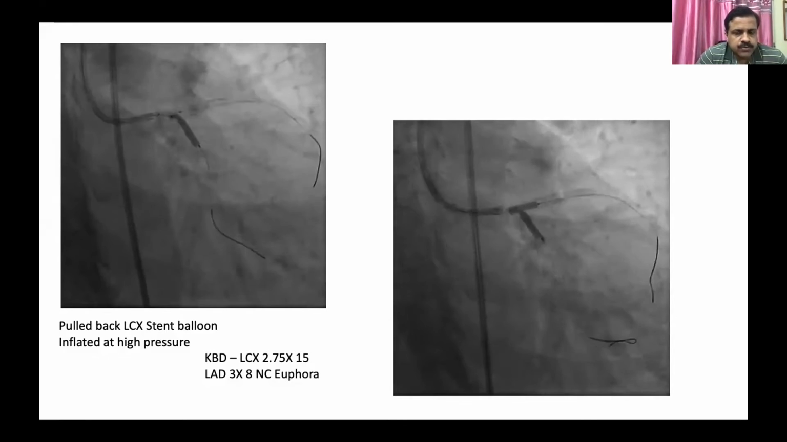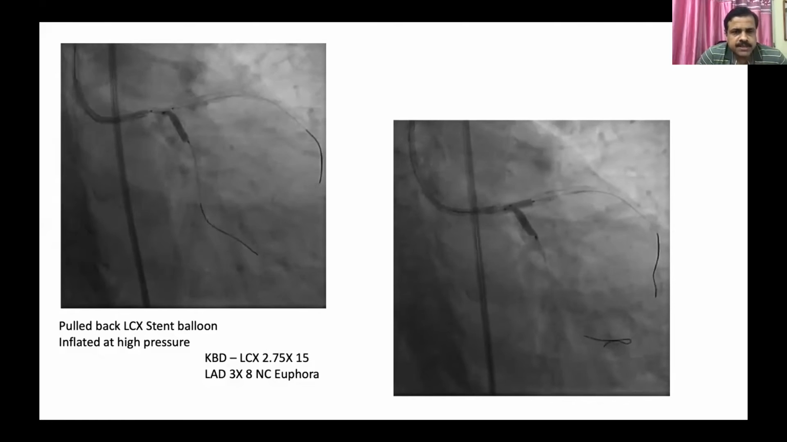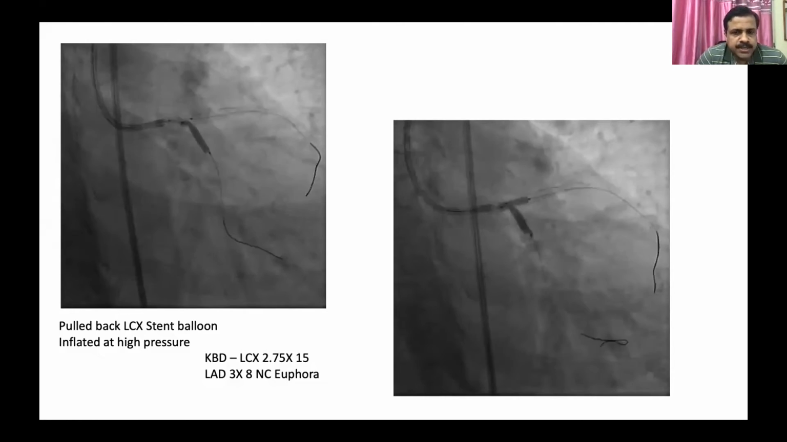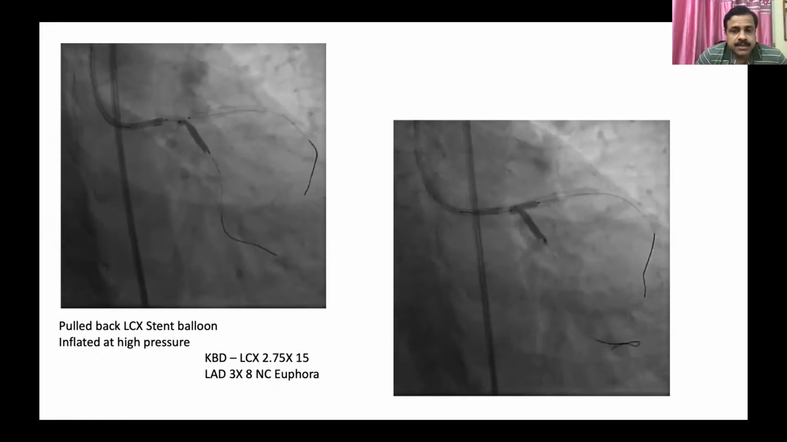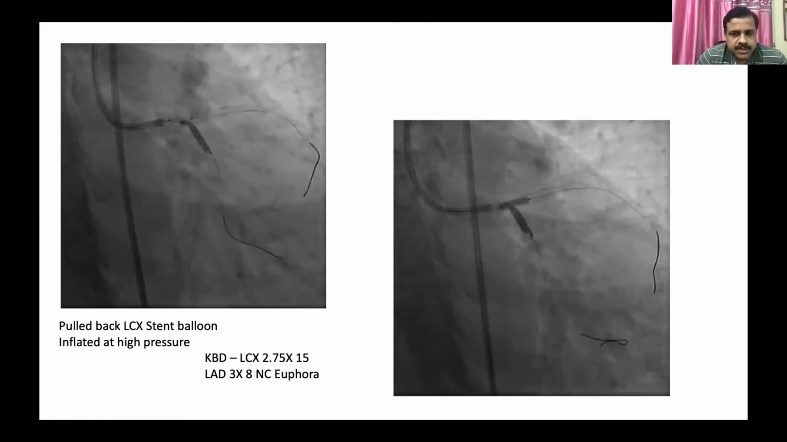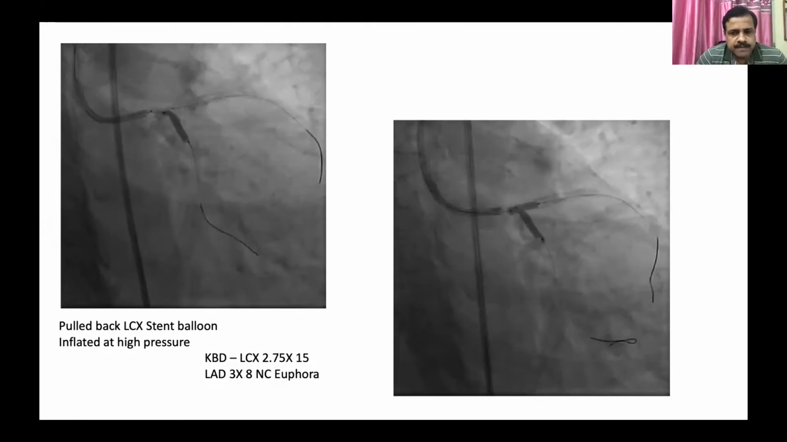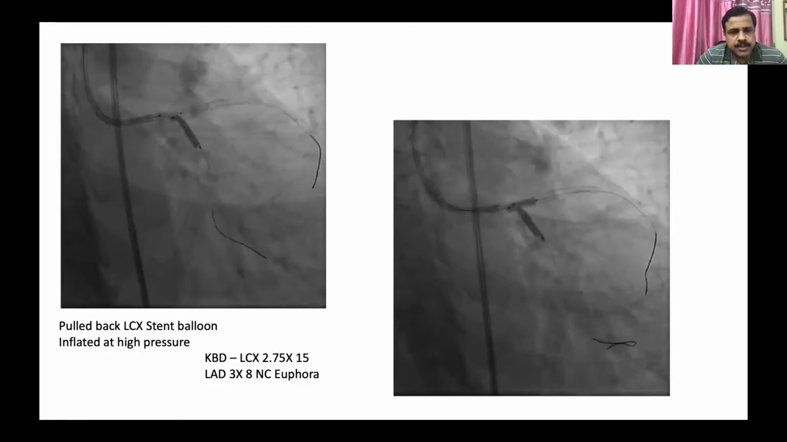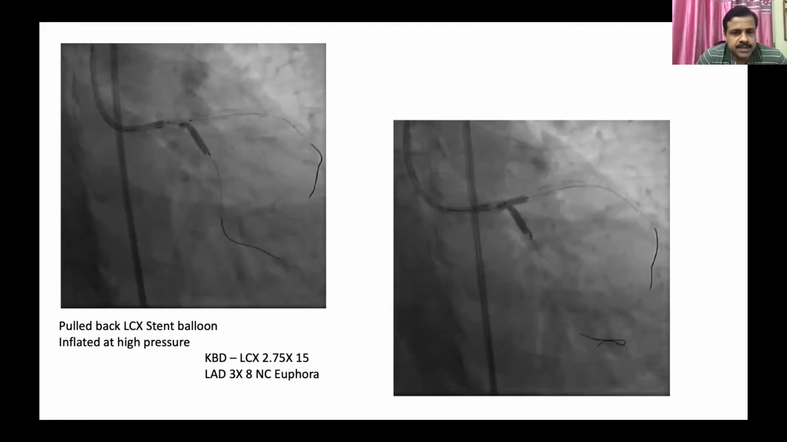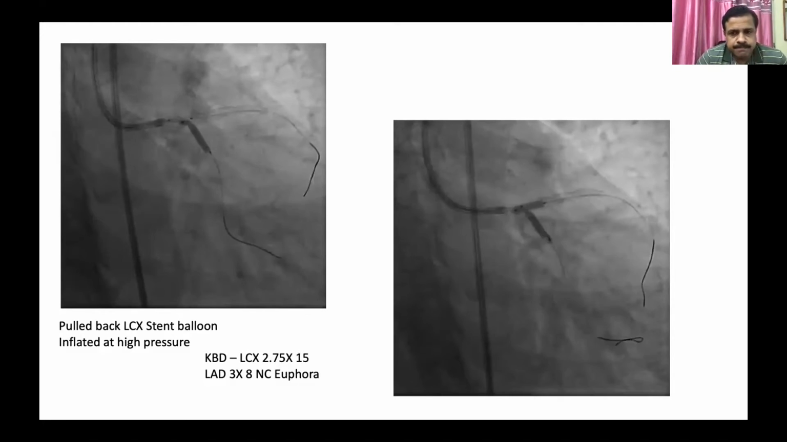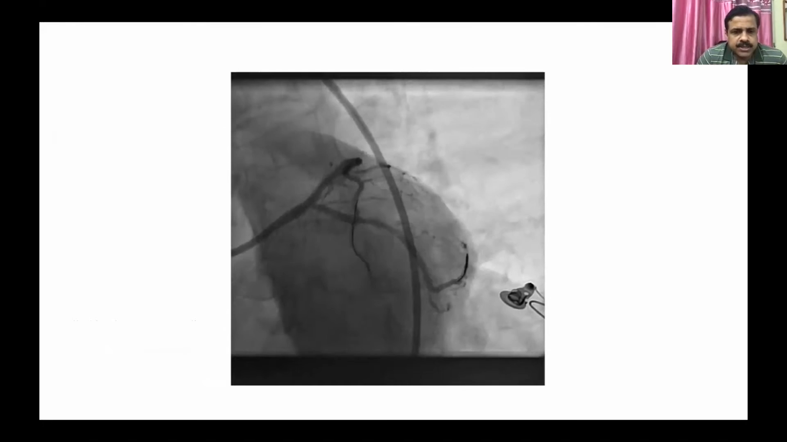If by chance you deflate the side branch first and then the main branch, the main branch balloon will crush the stent struts towards the side branch, thereby negating the effect of the TAP. So that's very important. Inflation first is the side branch, then the main branch, and deflation simultaneous. We should not deflate the side branch first in any case. So this was the angiographic result after the stenting.